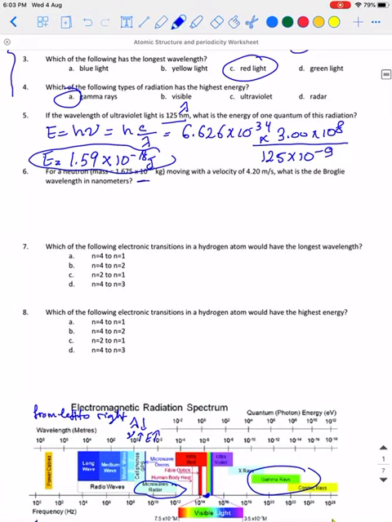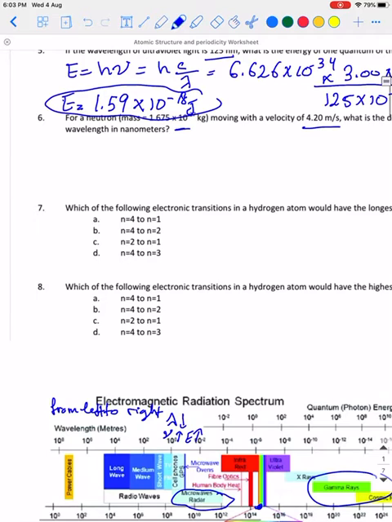For a neutron with mass 1.675 times 10 to the negative 27 moving with a velocity 4.20, what is the de Broglie wavelength in nanometer? Formula for de Broglie, lambda equal h over mv. h goes for Planck constant.